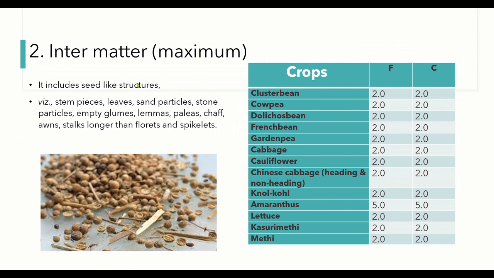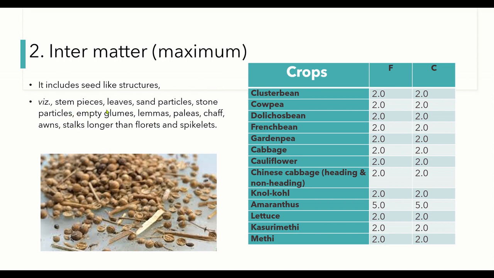So coming to the next one, we have here maximum allowable inert matter, because as we have already got the idea, we require inert matter at the minimum in every seed standard. So that's why we don't want inert matter in the seed lot. So that's why the maximum allowable inert matter is what is allowed in the two different classes of seeds. Although labeling is not here, we are going to highlight only foundation and certified seeds. So what is inert matter?